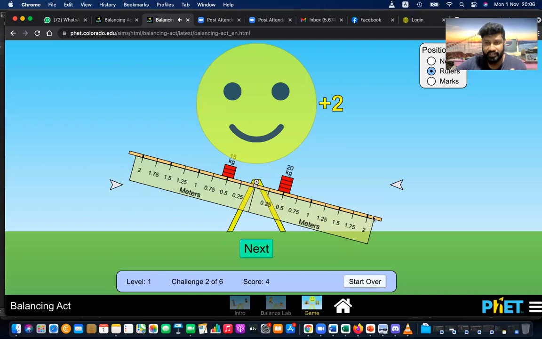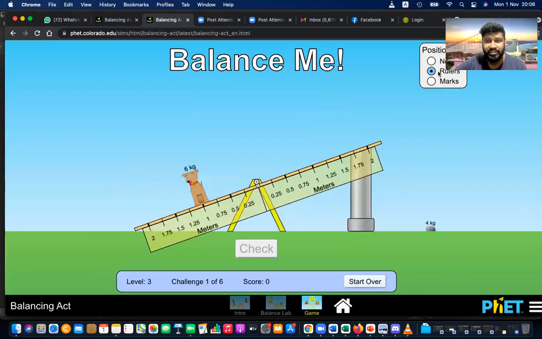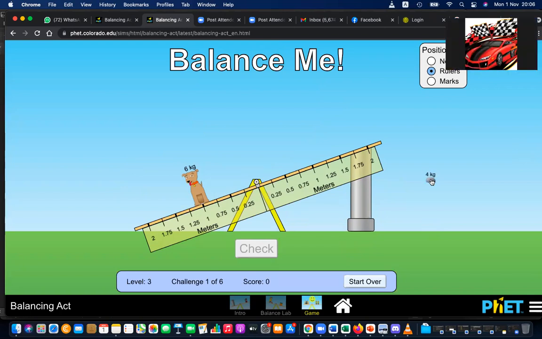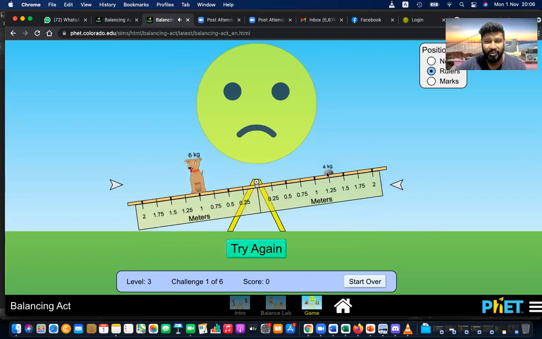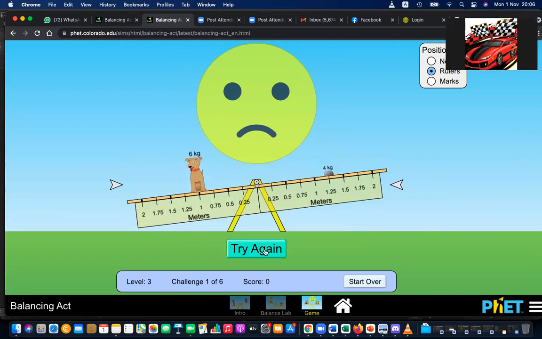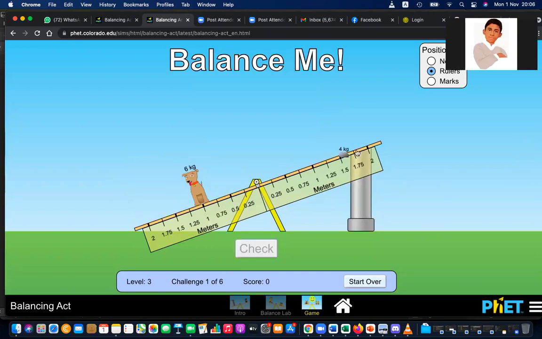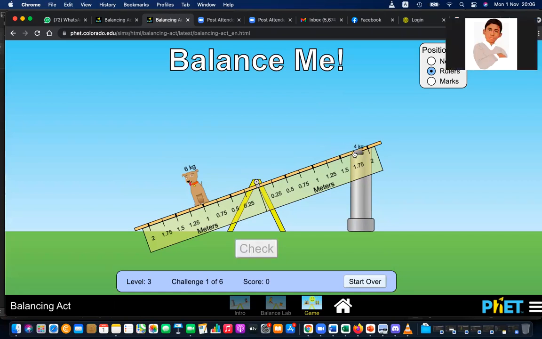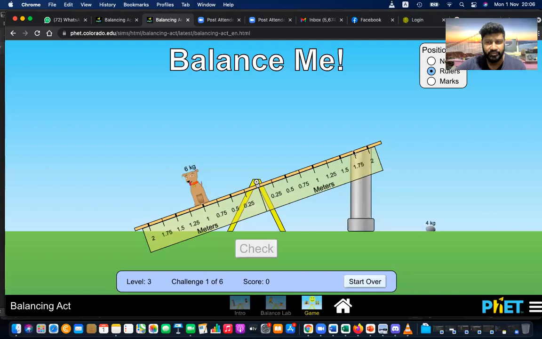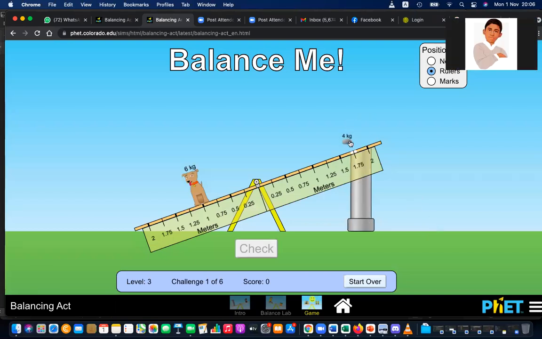Yes, you're correct. Likewise, it is possible to solve these things. Now you have a dog there. 4 kg is there. How to balance the dog? Dog 6 kg. 6 into 1 is 6. 4 into 1.25? It's wrong. 4 into 1.5 is the answer. 0.75 or 7.5? You have to check.